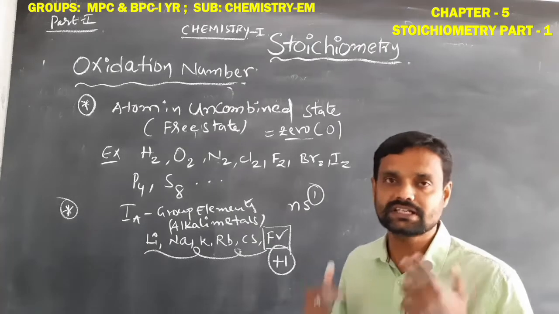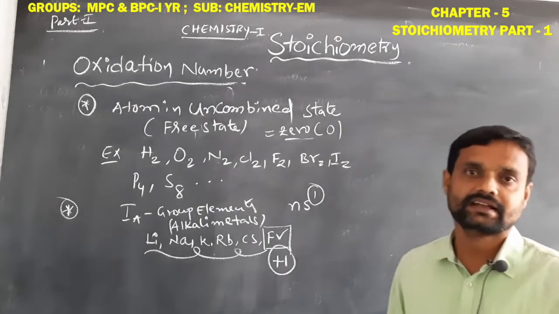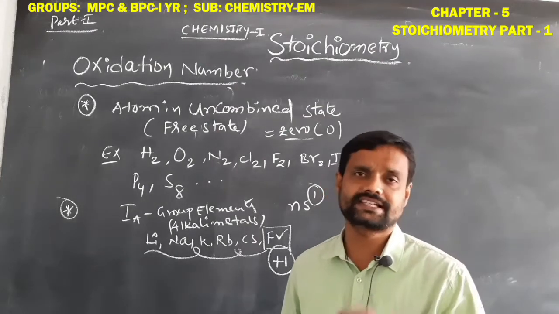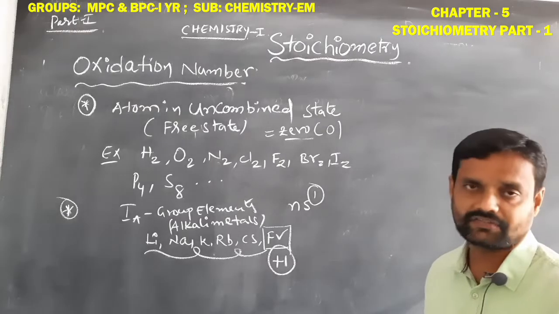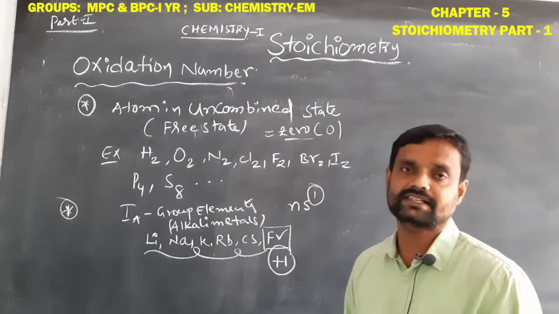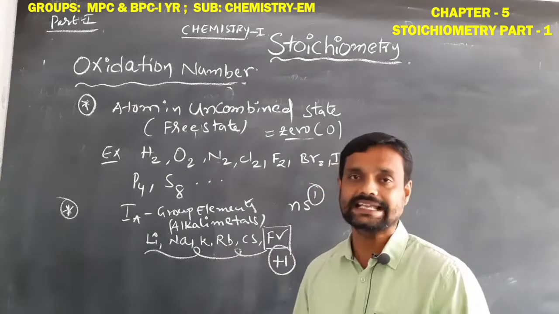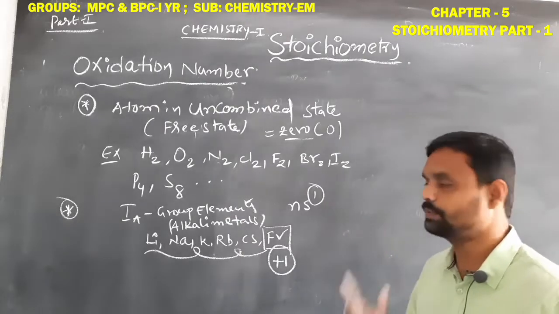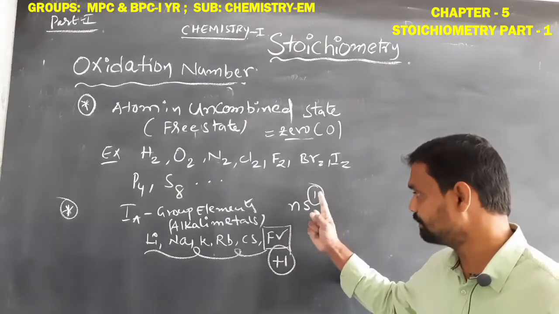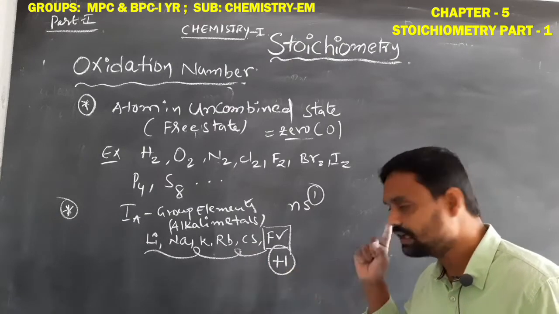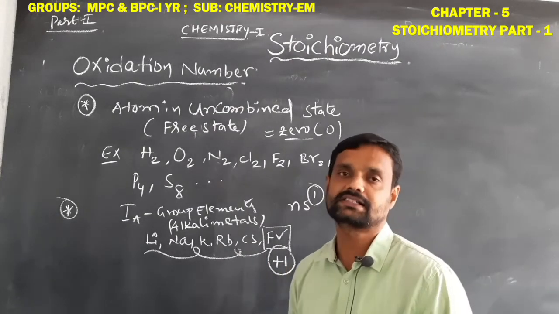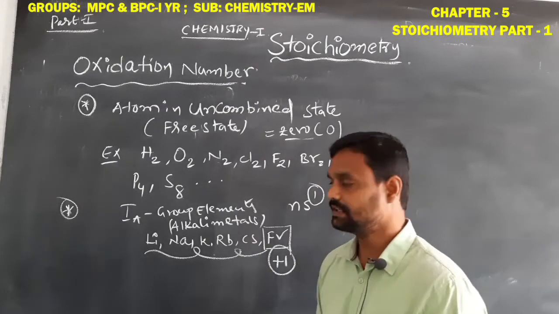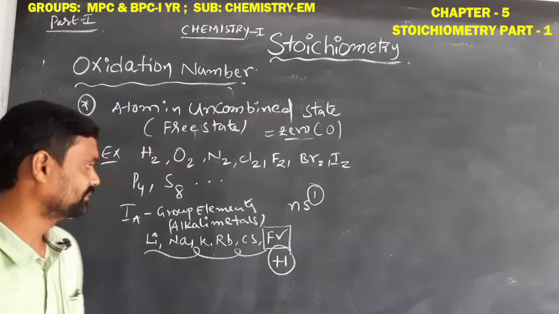How can we remember this +1? Simple. We learn in the classification of elements in the periodic table in 10th class SSC, and also in our second chapter classification of elements, that the outermost shell electronic configuration of first A group elements is ns1. That means only one electron is present in the outermost shell. So due to that, they always show the +1 oxidation number. Okay, this is the key point. We have to remember that.